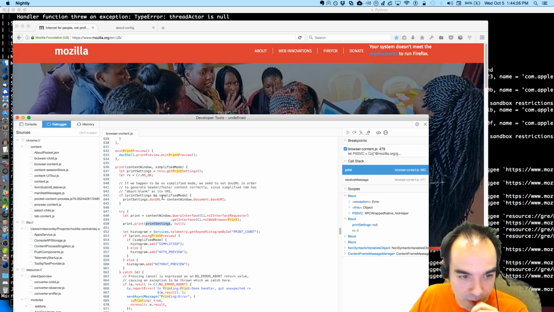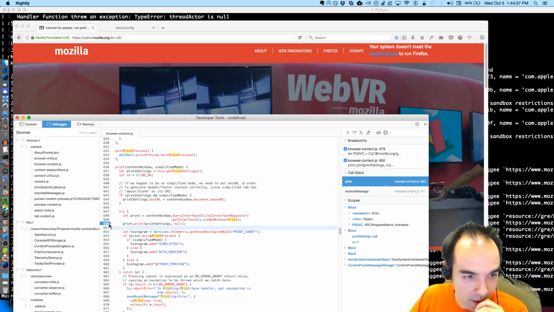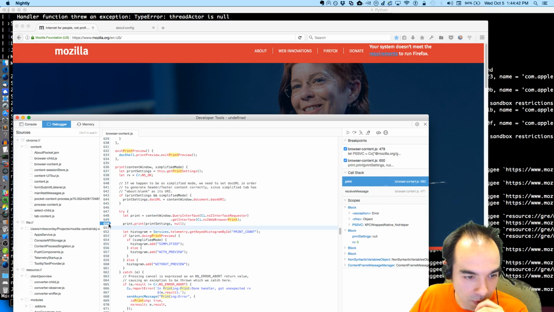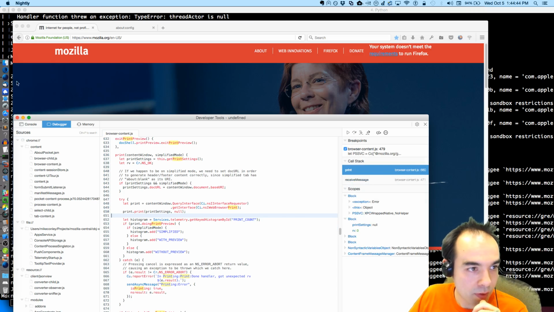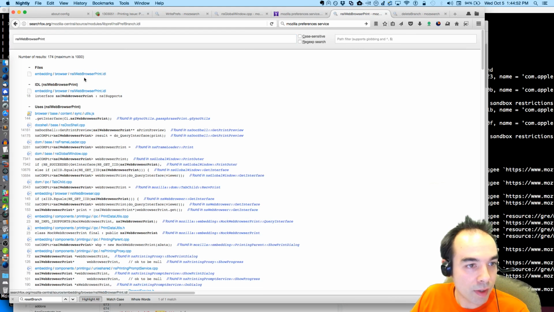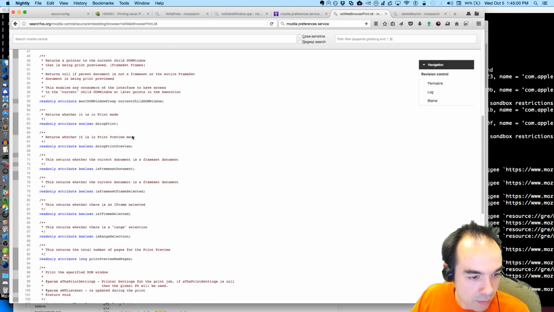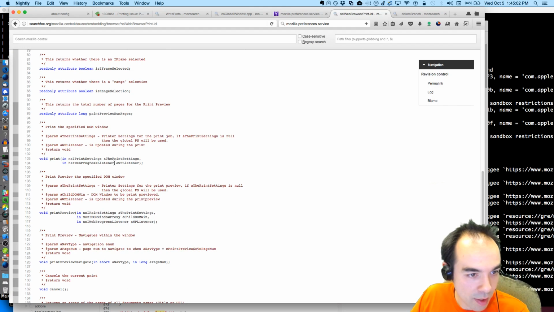And yet, if print settings and simplified mode. So we passed null for print settings. And it was okay with it. What does web browser print return? What does printing return? Print returns nothing.